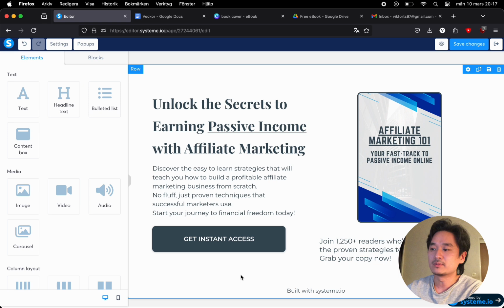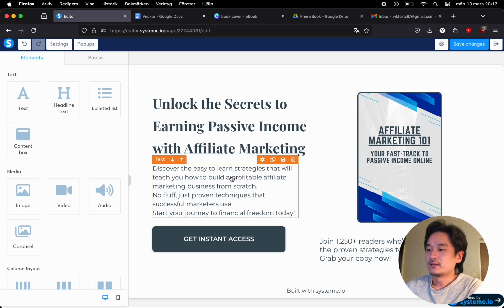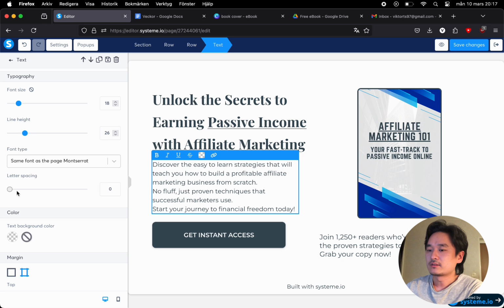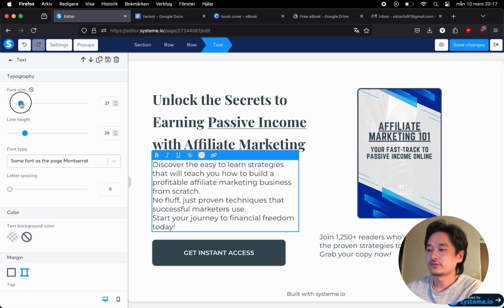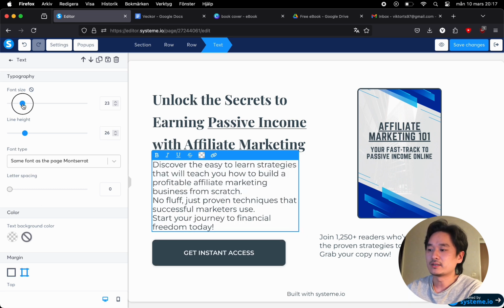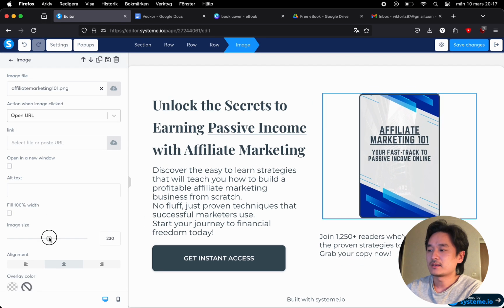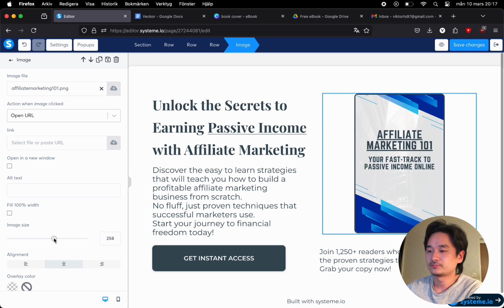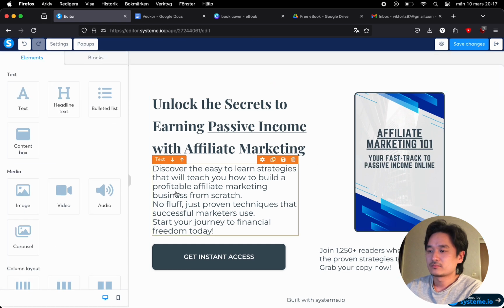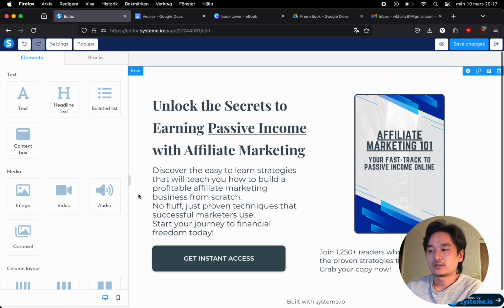The image didn't have to be that big. And the next step, I'm gonna change the font of the text below the headline, and now adjust the image. So I think it looks good now.